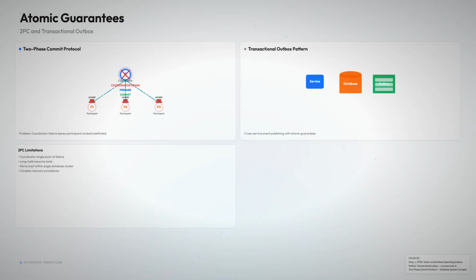For cross-service events, use the transactional outbox. Update your database and write an event to an outbox table in one transaction. An async processor, like Debezium, then publishes it, ensuring atomicity without Saga complexity.